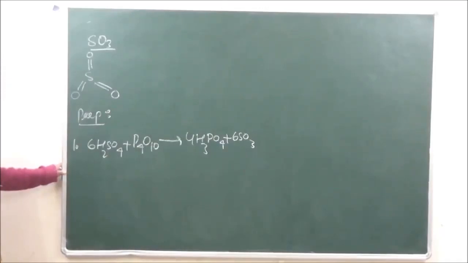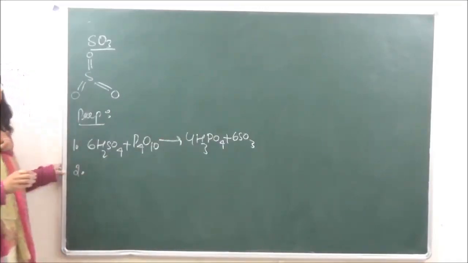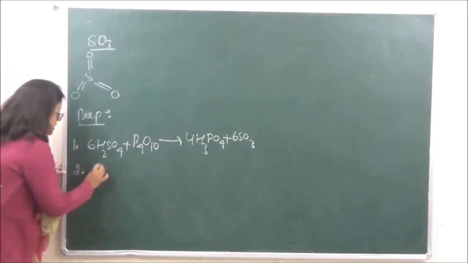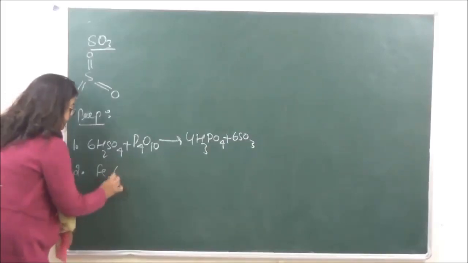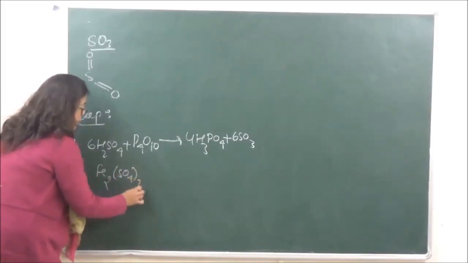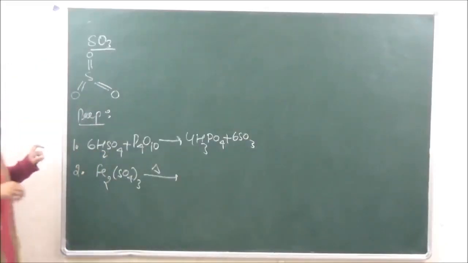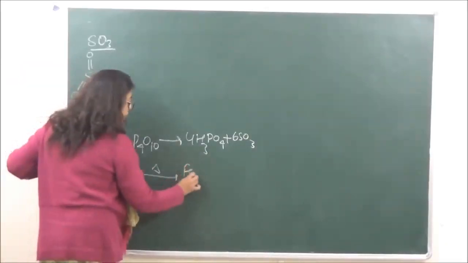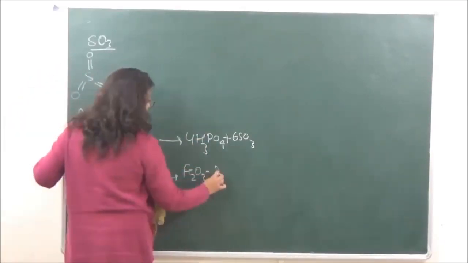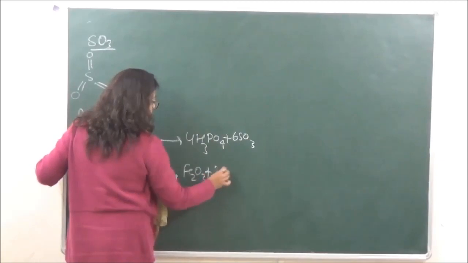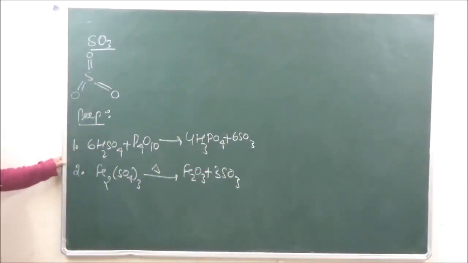Okay? Then second, it can also be prepared by strongly heating ferrous sulfate. So on heating ferrous sulfate, we are going to get Fe2O3 plus 3SO3.